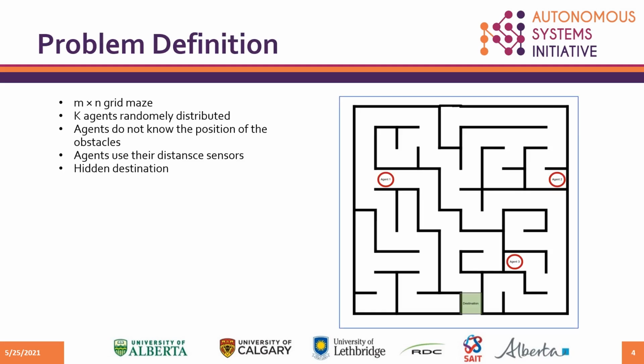Now I define the problem which I want to solve. We consider an m by n grid maze and k agents distributed around the maze and occupying different cells. We assume that agents do not know the geometry and position of the obstacles and the way to exit at the beginning. Our main objective is to implement a hierarchical decision-making process for each agent, such that the group of agents can collaboratively explore the maze and share the information with other agents until all agents reach the goal cell.